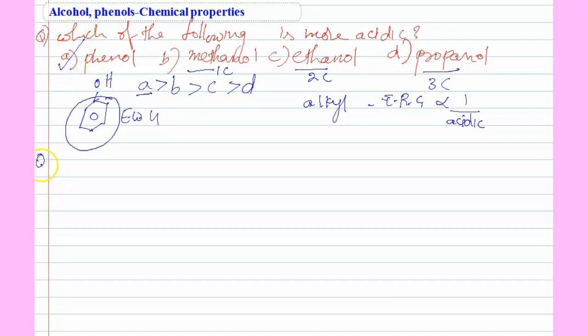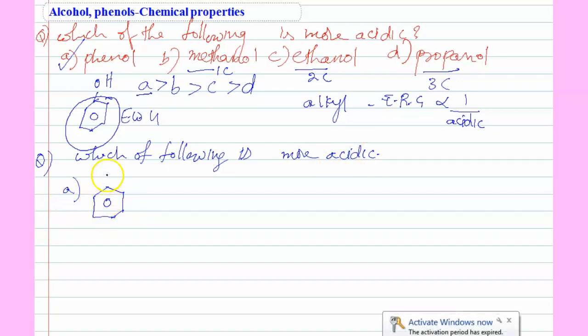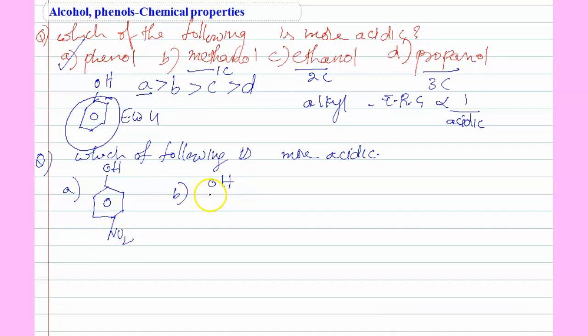So next one is, which of the following is more acidic? Option A. Option B. See here, students, I am changing the substituents on phenol only.